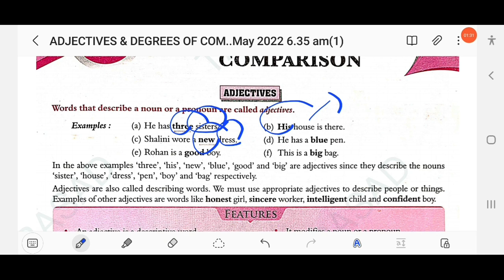Next, he has a blue pen. Here pen is a noun and blue is an adjective. Blue is a color. It gives more information about the color of the pen. Next, Rohan is a good boy. Here boy is a noun, and good gives more information about the boy. So good is a qualitative adjective. Next, this is a big bag. Here bag is a noun, and big tells about the size of the bag. What is the size of the bag? This is a big bag. So big is an adjective.